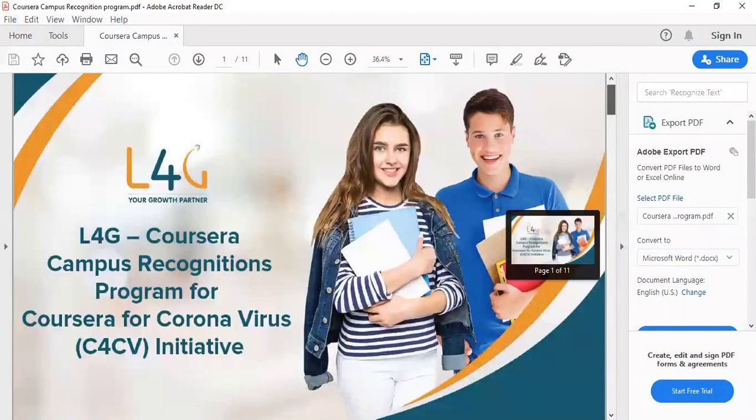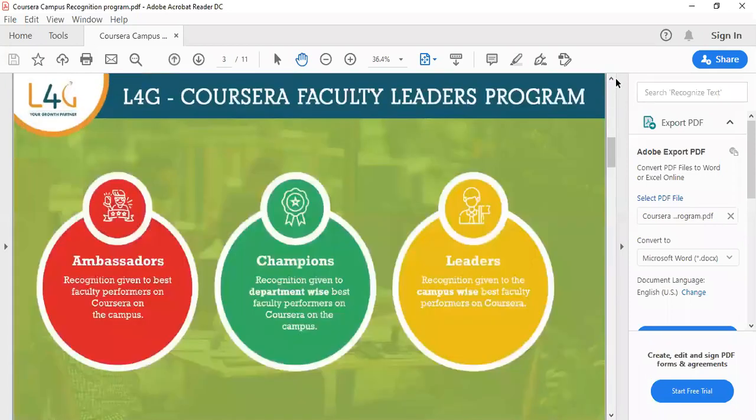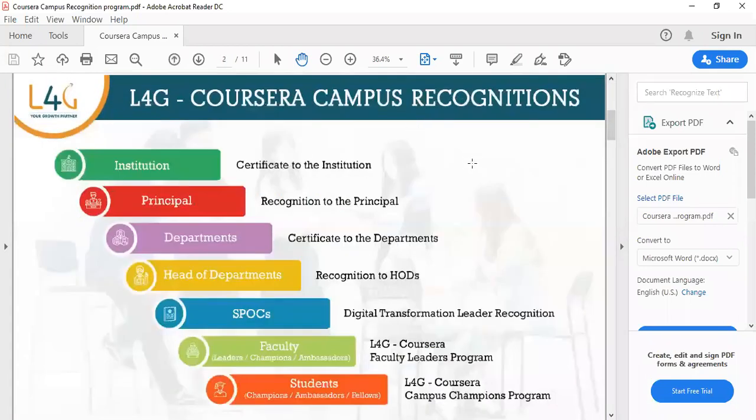So this is a program which has been initiated at the time of coronavirus. This is the campus recognition. This contest will give some digital badges to all the students as well as faculty, including the management, and to the college also. They'll give some badges to the people based on the activity which has been done.